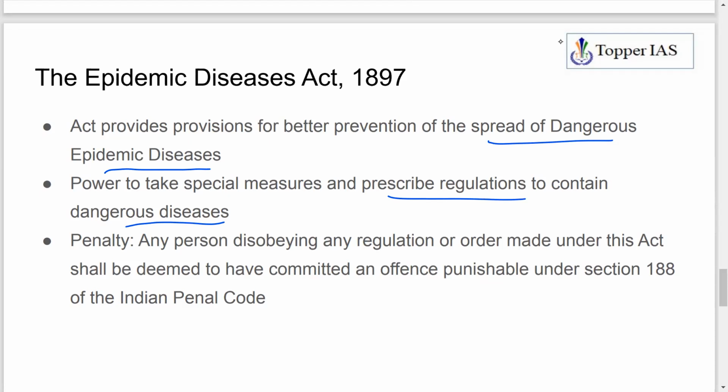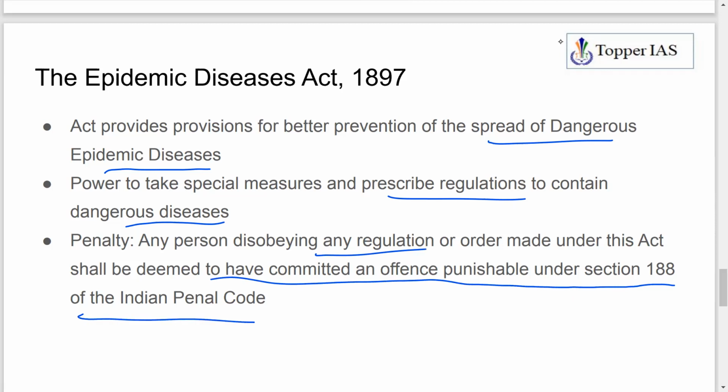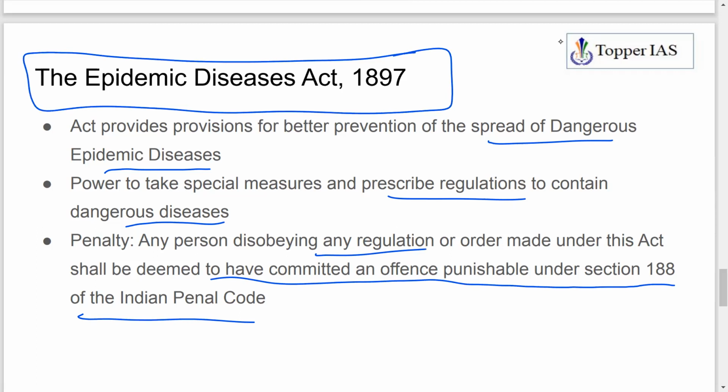Okay, and whoever disobeys the regulation is deemed to have committed an offense punishable under Section 188 of the IPC. So this is in the news, that's why you should remember, because COVID-19 is also a notified disease under the Epidemic Diseases Act 1897. So it gives special provisions for the government of the day to contain the spread of the disease. Okay.